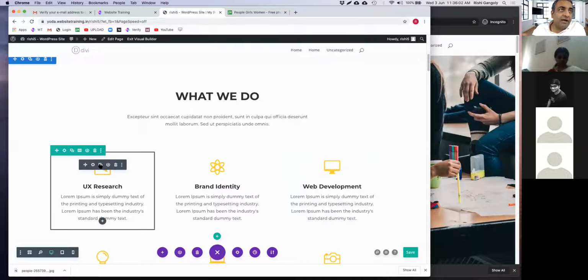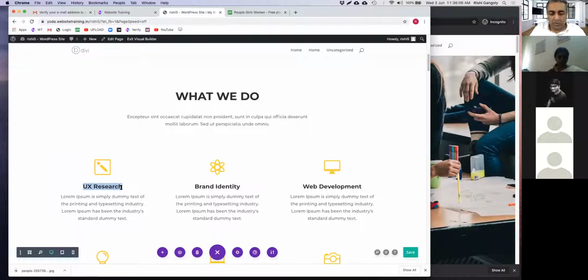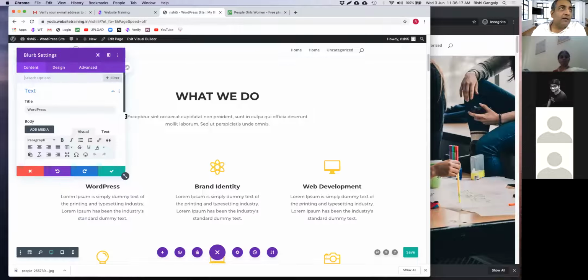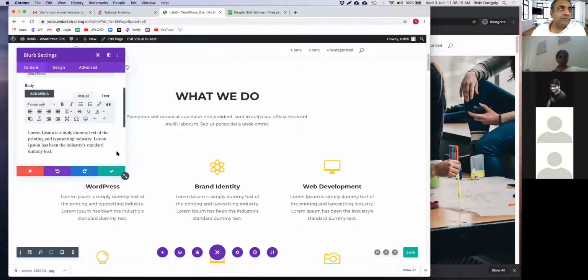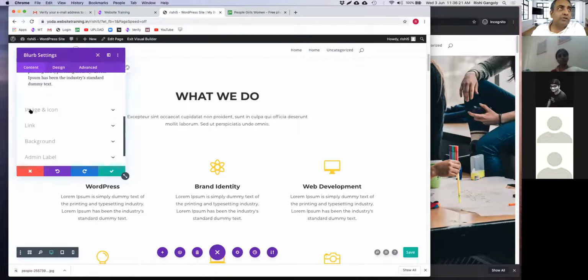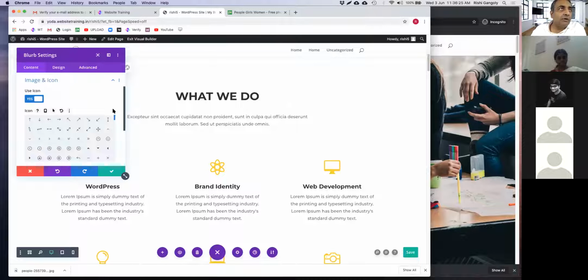So let's say I want to change this to, say, WordPress. And then I click on the icon and scroll down, and I can choose image and icon from here with the drop down, and then go down to find the WordPress icon, which is this one.